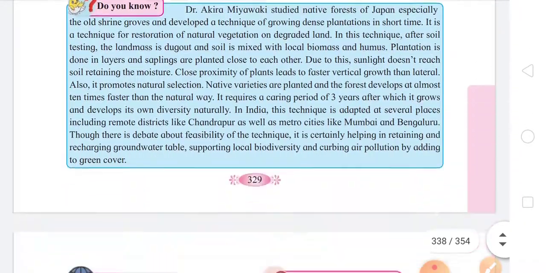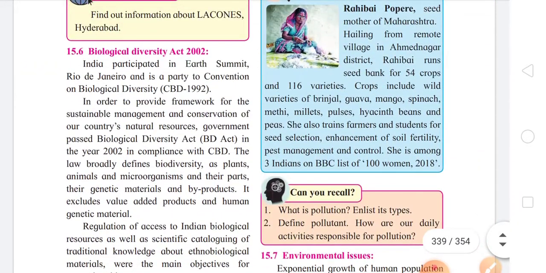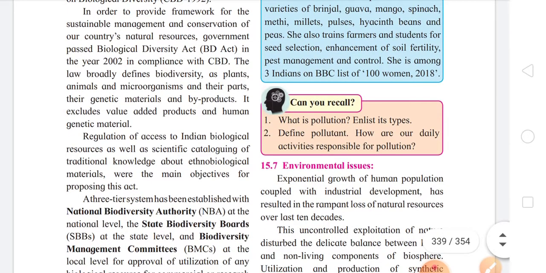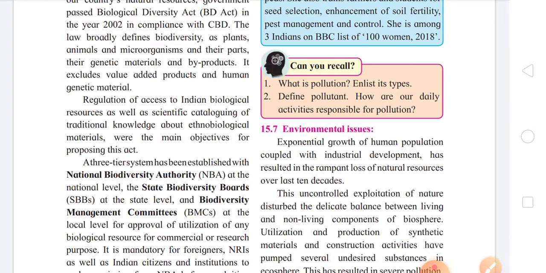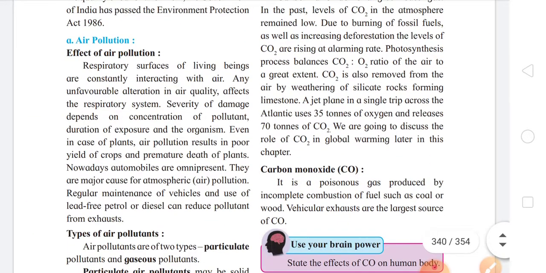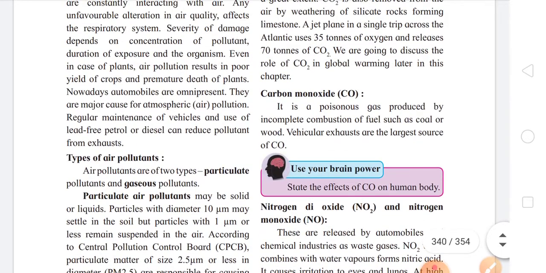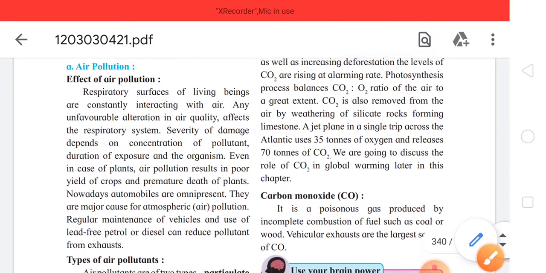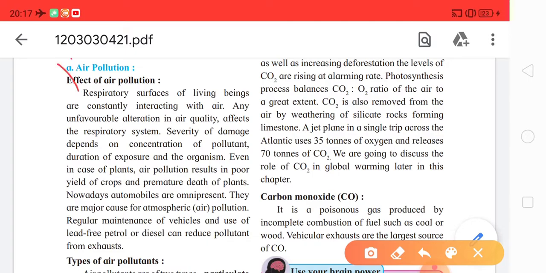Now on this page, subtopic 15.7, that is environmental issues. So certain parts of this subtopic, 15.7, are being deleted. Please mark it with me. So come to page number 331. On page number 331 there is air pollution. So the complete part of air pollution is deleted and it is non-evaluative for the exam.